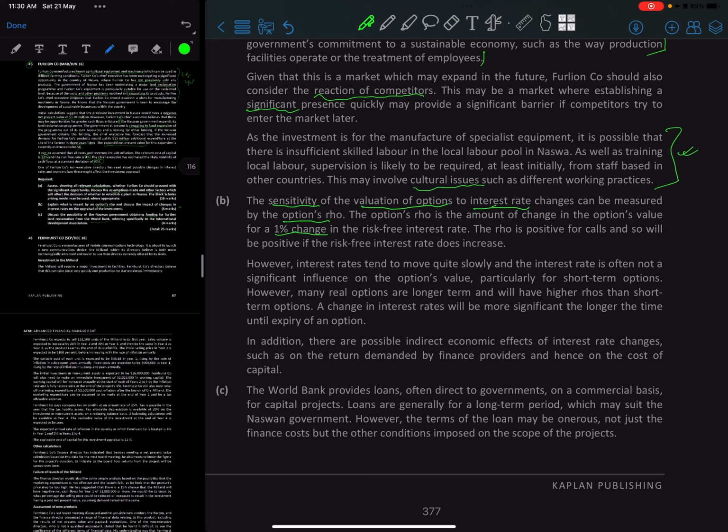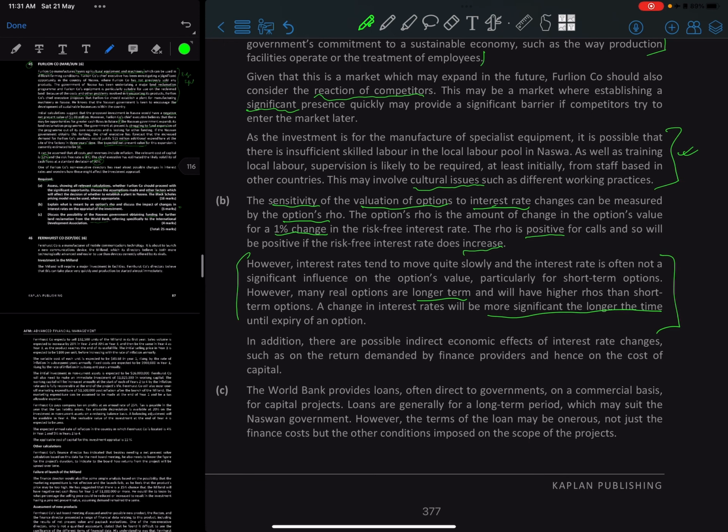So rho is positive for calls, so it will be positive if the interest rate does increase, right? If it increases, so will the call value. Okay, so it has a positive correlation. However, interest rates tend to move quite slowly, and the interest rate is often not a significant influence on the option value, particularly for short-term options. However, many real options are long-term and have a significantly higher rho than short-term options. The change in interest rate will be more significant the longer the time frame.